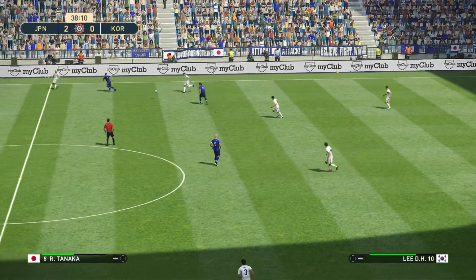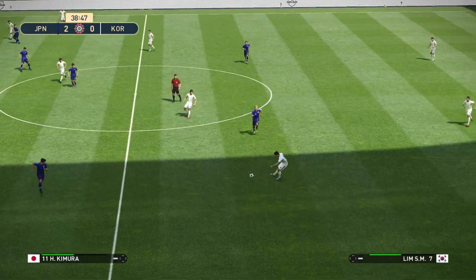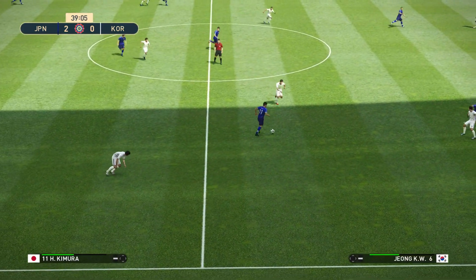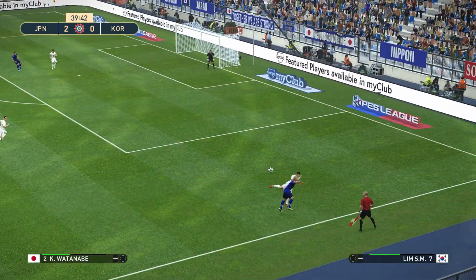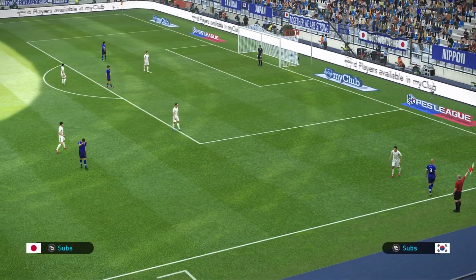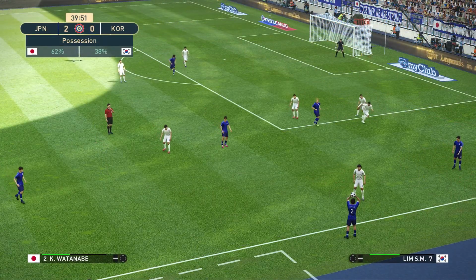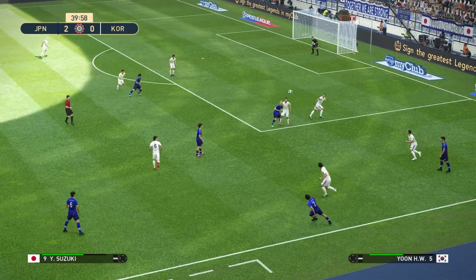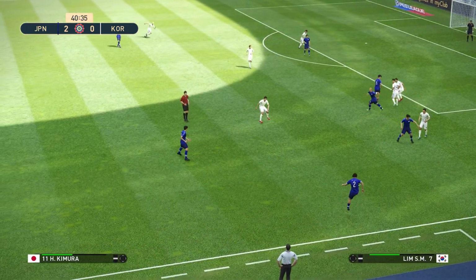Here's Yang. Lee. Kwan. And it's cut out. And it's headed out. Throw into Japan. Watanabe take. Watanabe again.